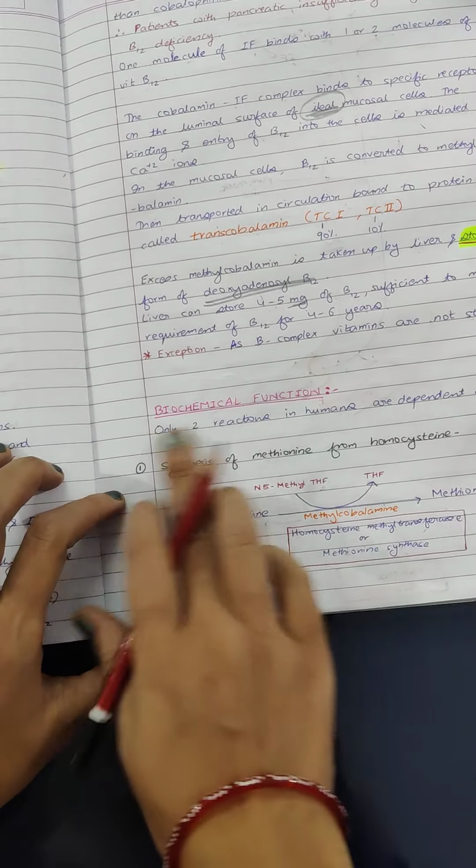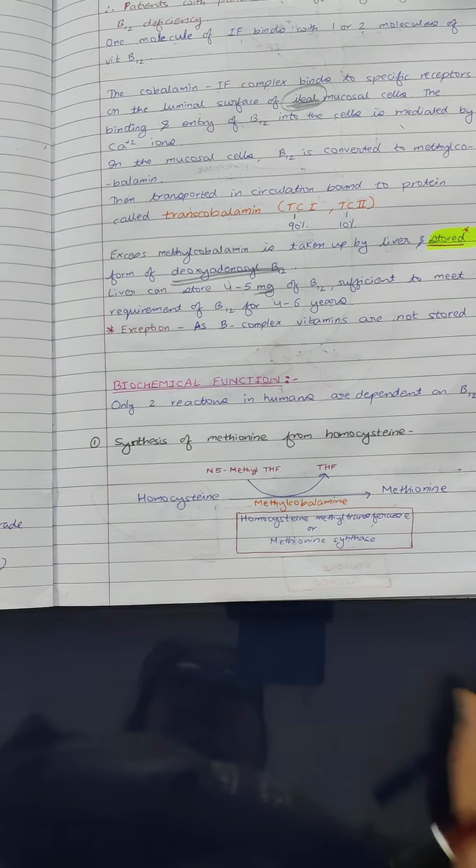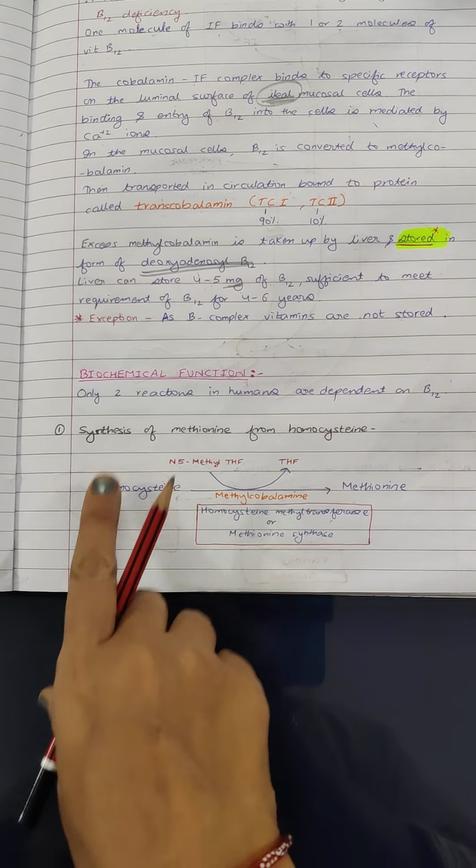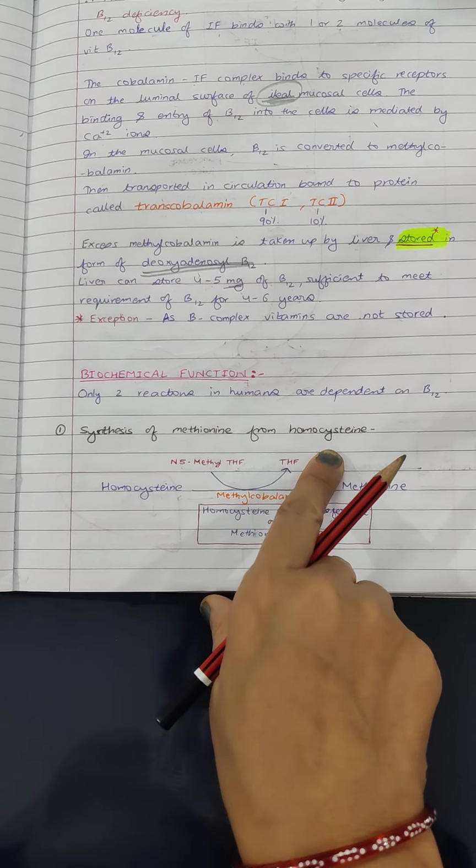Now coming to the biochemical functions. Only two, nothing more to remember in this, because you have to remember that only 2 biochemical reactions in humans are dependent on vitamin B12. Okay. First one is synthesis of methionine from homocysteine.